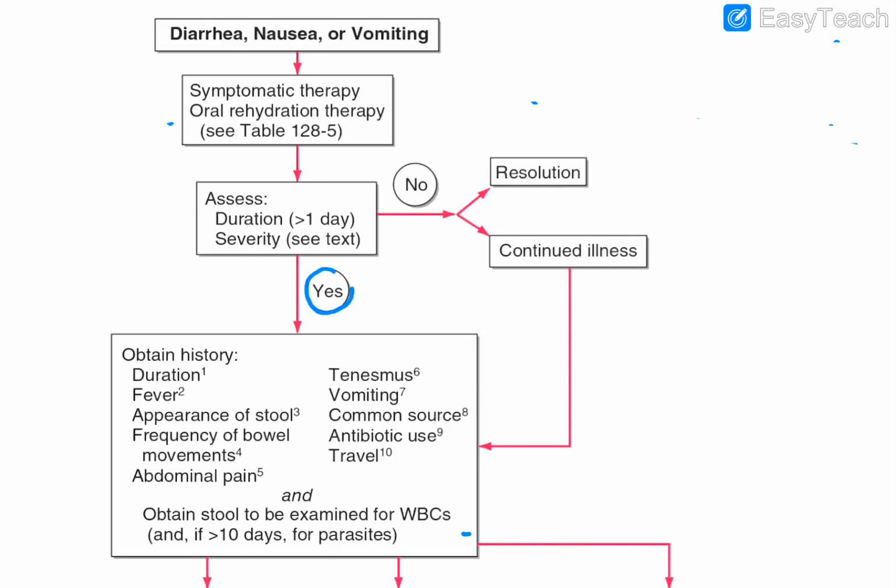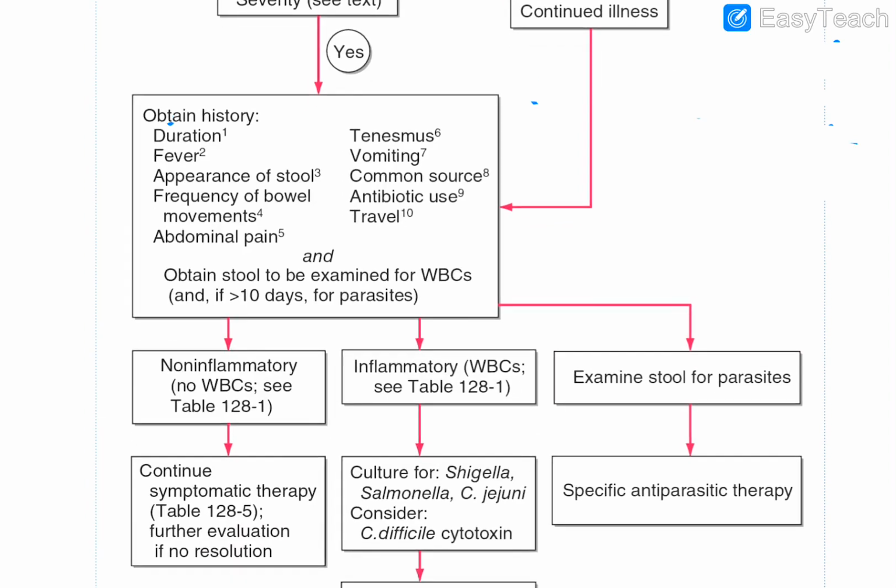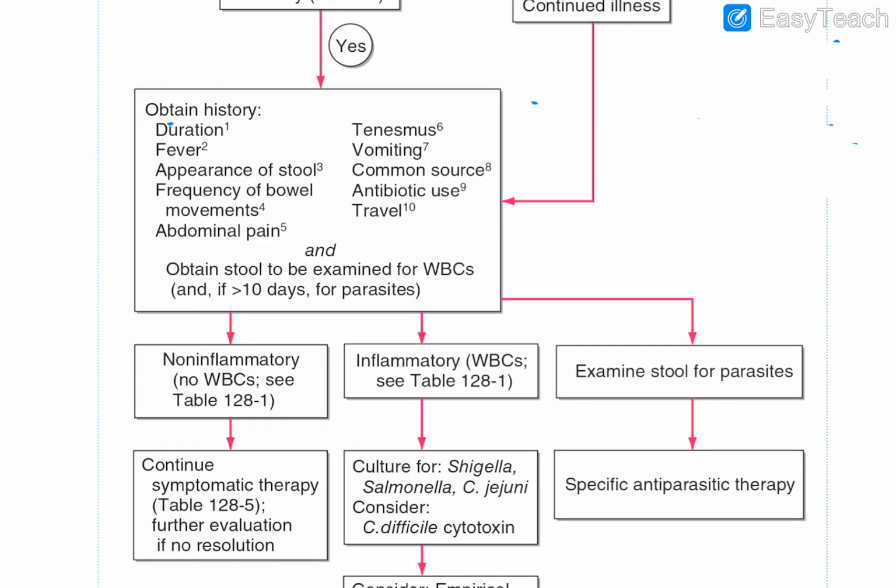So now what all do you need to ask that particular fellow? Remember guys, you need to ask about various important factors that will tell you about the proper history taking, and you will be able to know most of the things because of these. So you will try to obtain the history of that particular episode, and there's a beautiful chart in Harrison, and according to that you have to go. I will tell you point-wise what is the meaning of these particular things.